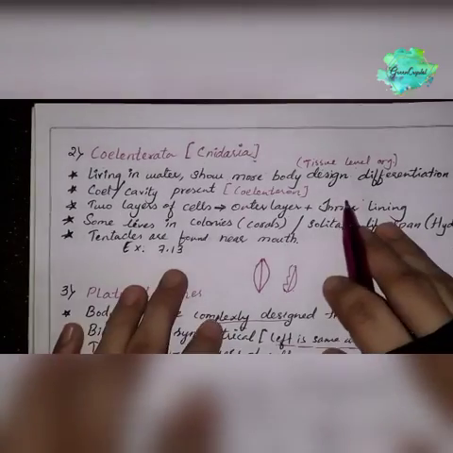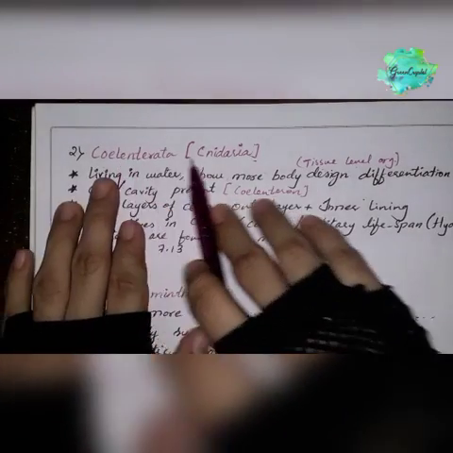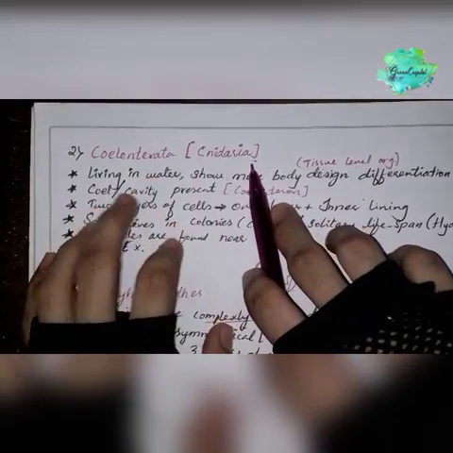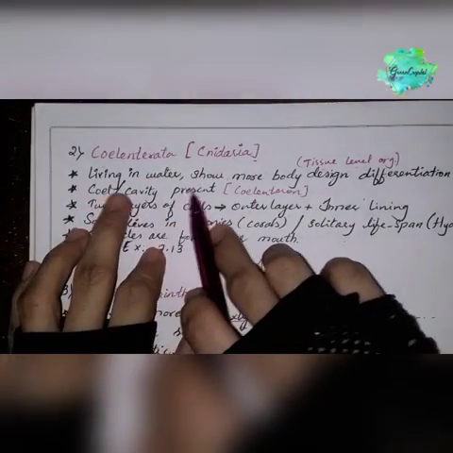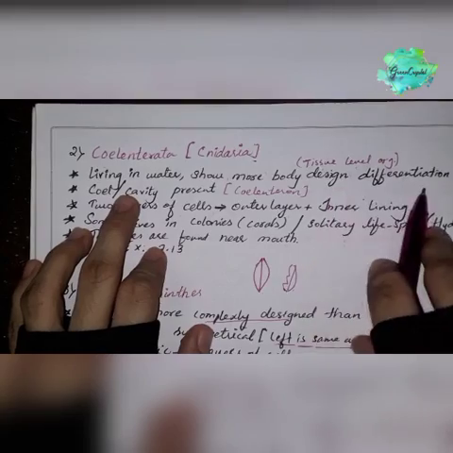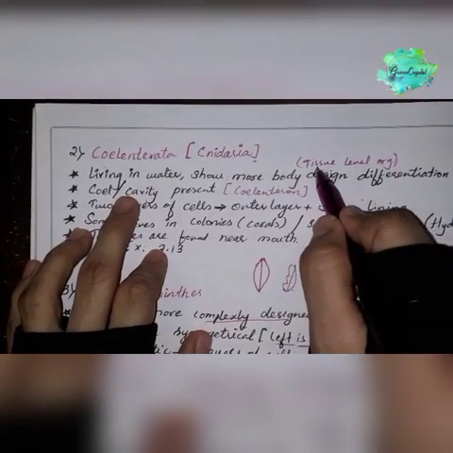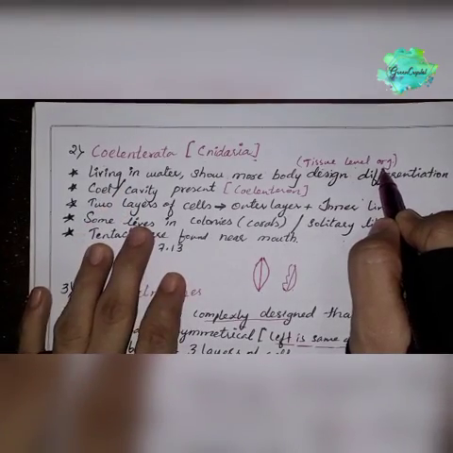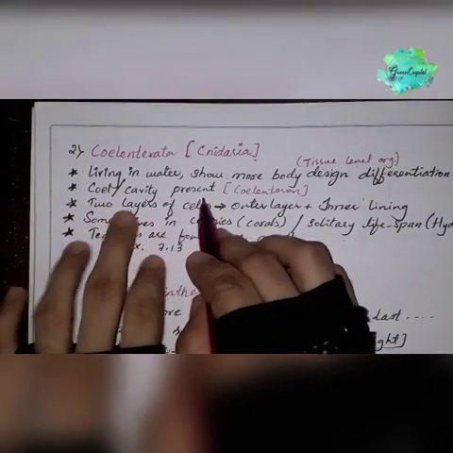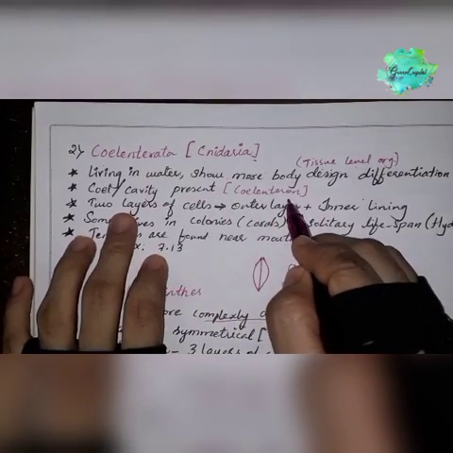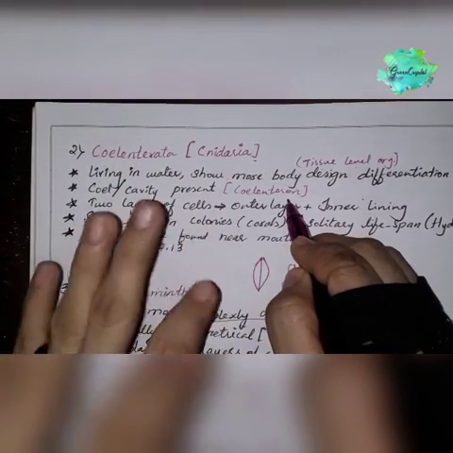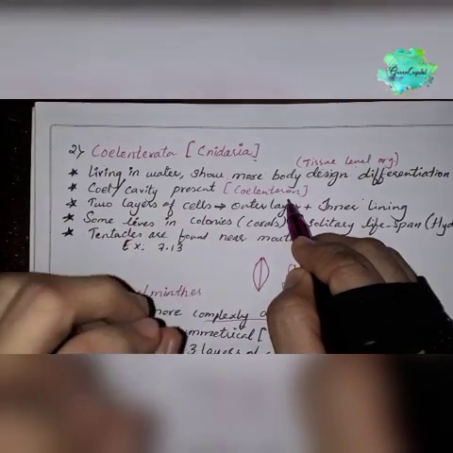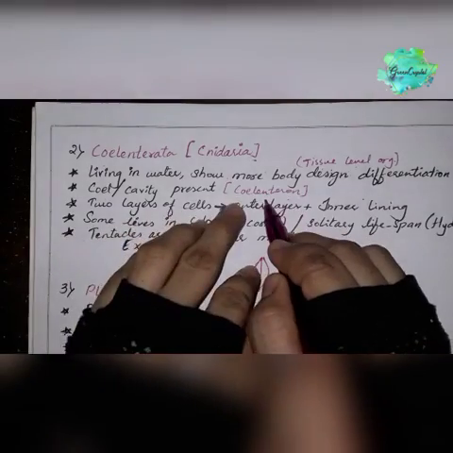So next we'll move on to phylum Coelenterata or Cnidaria. They live in water. They show more body design when compared to the phylum Porifera, because here they have a tissue level of organization. In Porifera it was cellular level of organization. A cavity is present, that is called the coelenteron. Here the cavity is present but not an exact cavity, so we cannot say that there is a coelom, but there is a coelenteron.